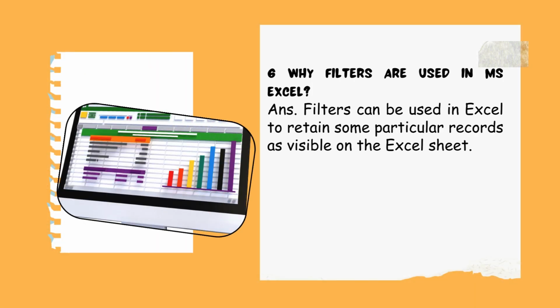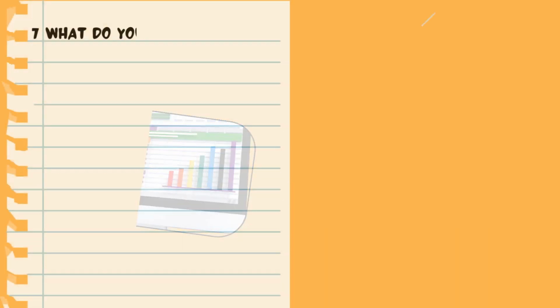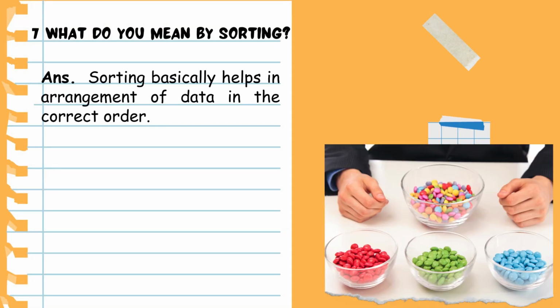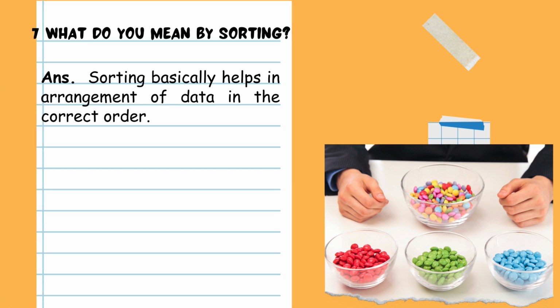Question 6. Why are filters used in MS Excel? Answer. Filters can be used in Excel to retain some particular records as visible on the Excel sheet. Question 7. What do you mean by sorting? Answer. Sorting basically helps in arrangement of data in the correct order.